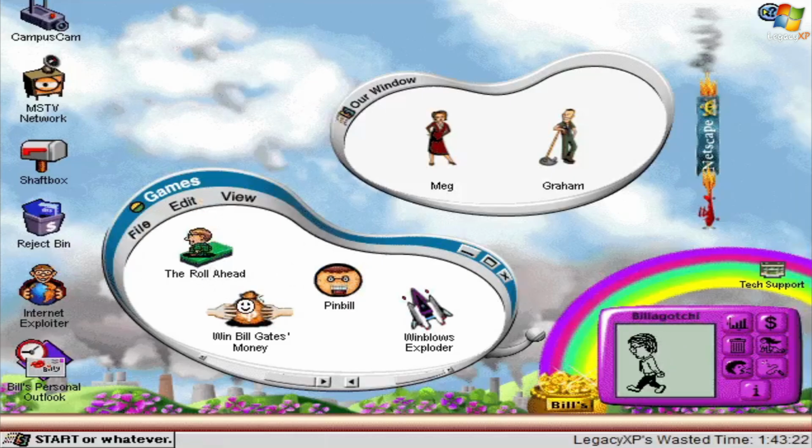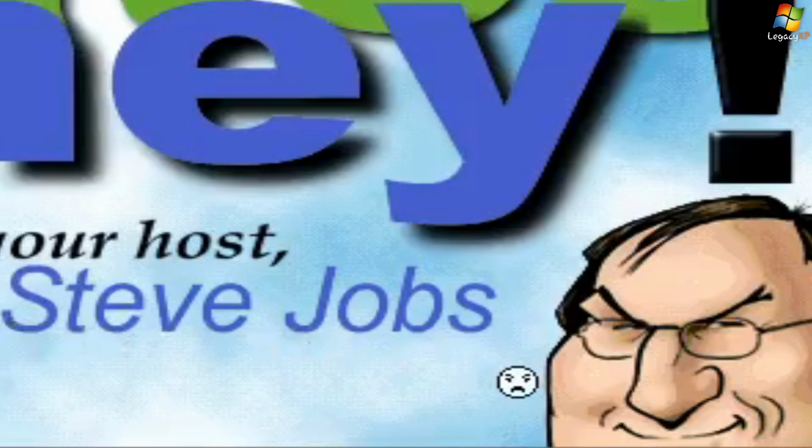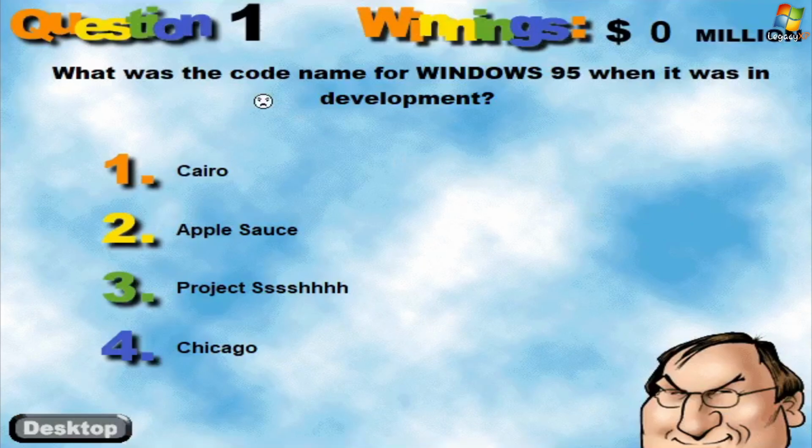Now, Win Bill Gates Money, it's like a computer-themed trivia game. Win Bill Gates Money with your host, Steve Jobs. Yeah, Steve Jobs is the host of this little parody game show thing. What was the code name for Windows 95 when it was in development? Chicago. Let's go ahead and go to the next question here.